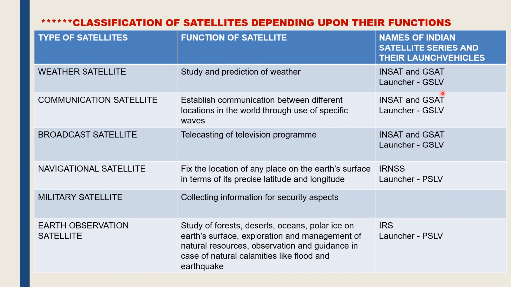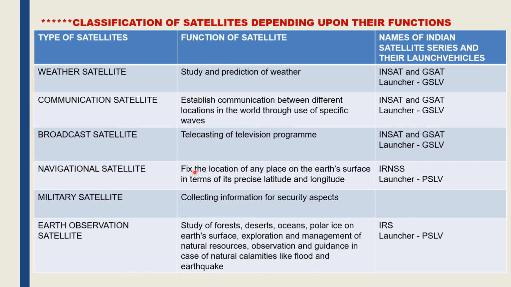Geosynchronous Satellite Launch Vehicle. Communication satellite helps to establish communication between the different locations in the world through the use of specific waves. Once again, the communication satellite that India has launched in space are the INSAT and the GSAT, and the launch vehicle was GSLV. The broadcast satellite helped in telecasting various television programs. Satellite names: INSAT and GSAT, launching vehicle GSLV.